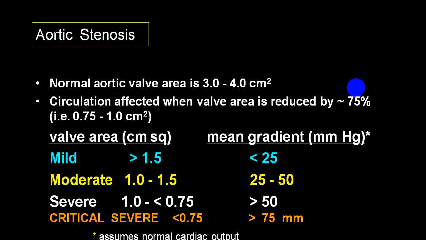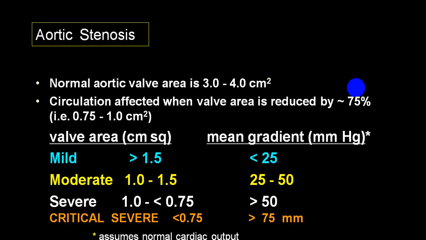Depending upon the opening area, in mild the opening area is more than 1.5, in moderate between 1 to 1.5 square centimeter, and in severe it is less than 1 but more than 0.75, and if it is less than 0.75 square centimeter, it is called critical.